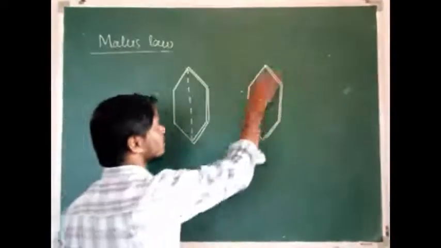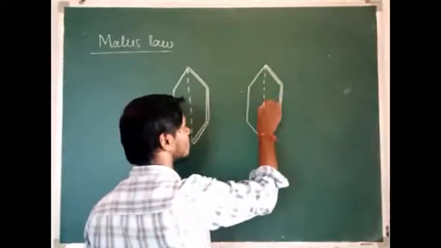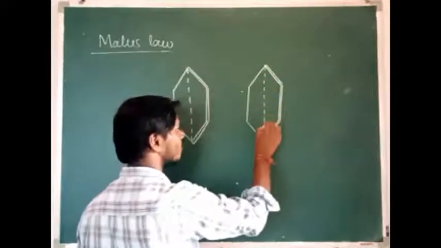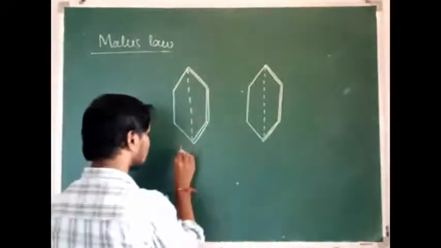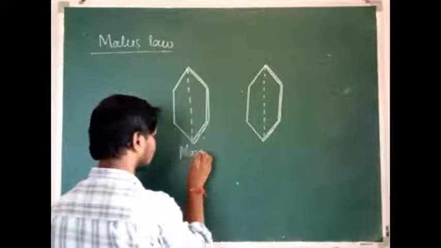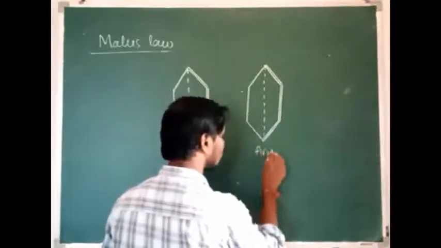This second Polaroid is called the analyzer, because we are going to observe the plane polarized light through the analyzer. So it is called the polarizer and it is called the analyzer. Both are called Polaroids.